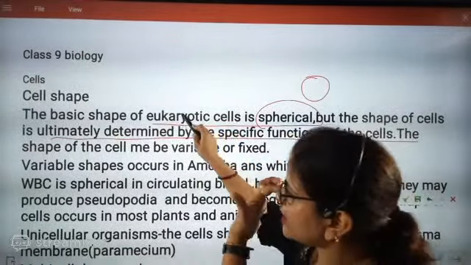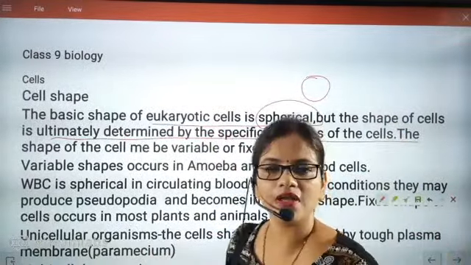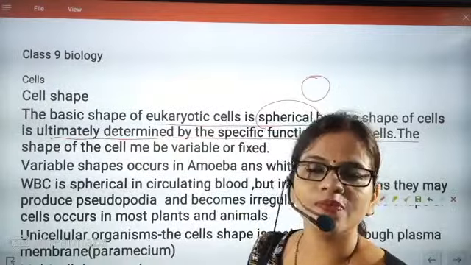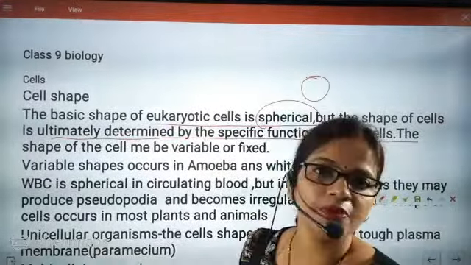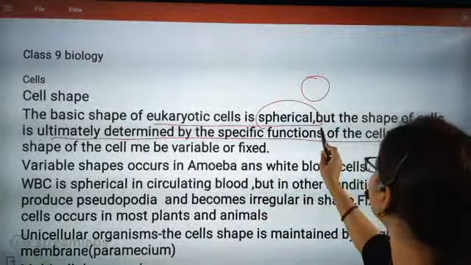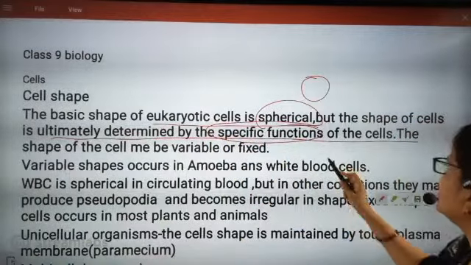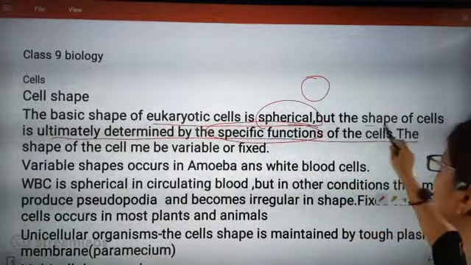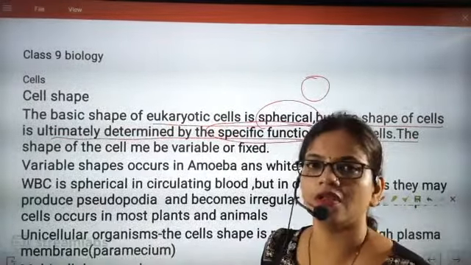Eukaryotic means multicellular organisms. In multicellular organisms the shape of the cells will be mostly spherical, but still the shape of the cell will depend on another important factor, that is, what work that cell is doing.